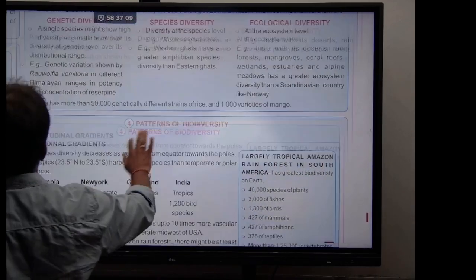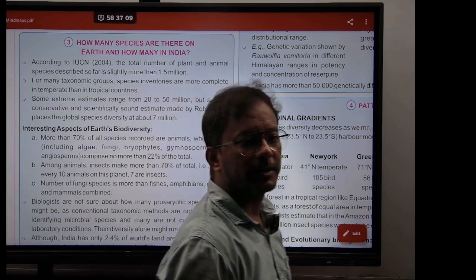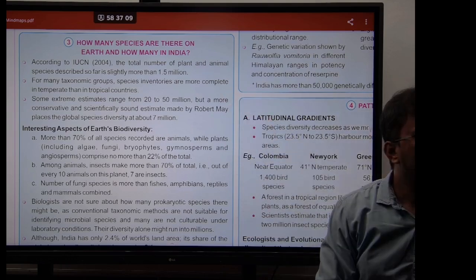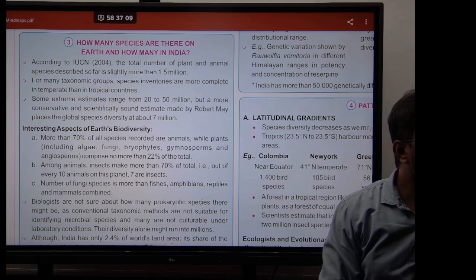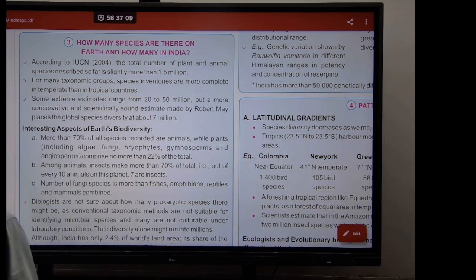Now look at this here. This table mentions the number of species on the earth according to IUCN 2004. What is the full form of IUCN? International Union for Conservation of Nature and Natural Resources. According to IUCN, the total number of plant and animal species described so far is slightly more than 1.5 million. These are the species which we have discovered, described, named, and classified. We still do not know how many species are waiting to be discovered on the earth.